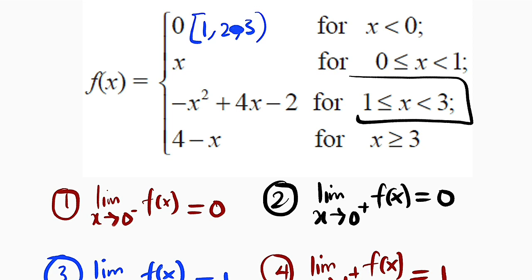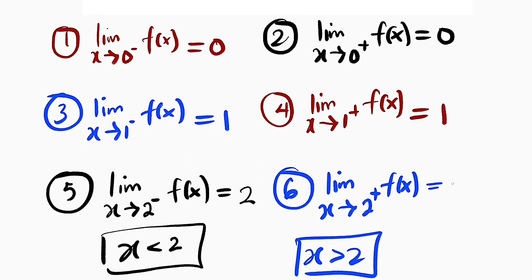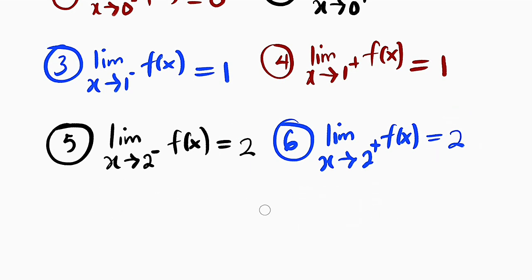So we may have a value here in between 2 and 3 that is greater than 2. So if we substitute 2 here, we are still going to get 2. So this will approach 2 as well. And you can see the left and the right hand side limits are all the same. Therefore, the limit as x approaches 2 exists.